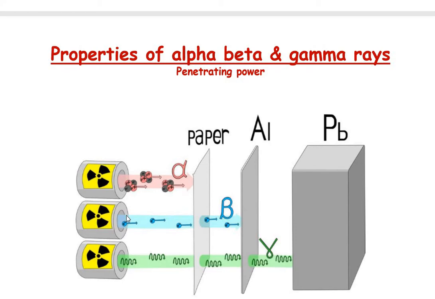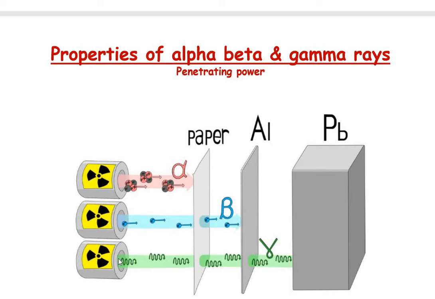But a beta particle can penetrate the paper and will reach the aluminium foil. It can't penetrate it. But a gamma ray can penetrate even the aluminium foil, though it cannot penetrate the lead block.